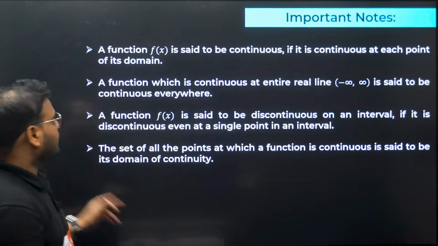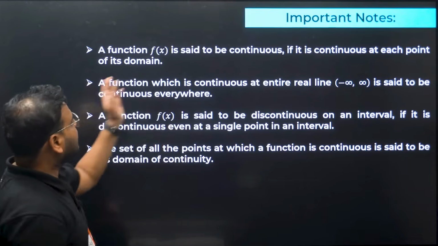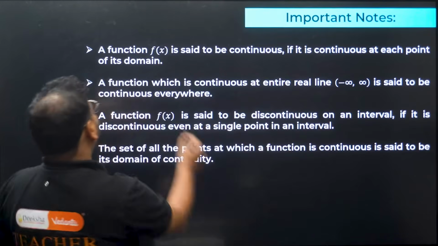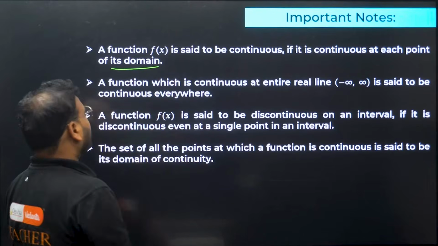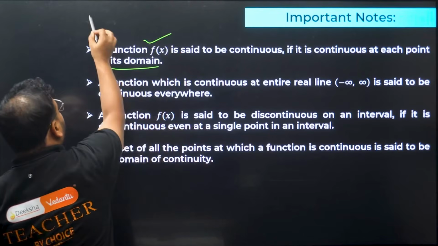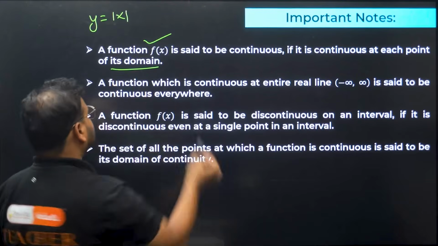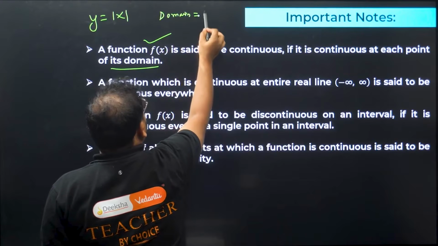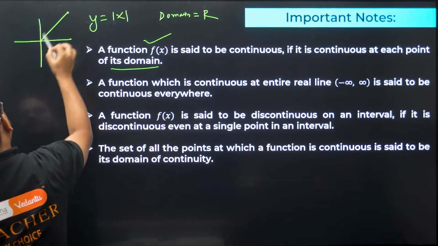Okay, let's move on. Few important notes about continuity. A function f(x) is said to be continuous if it is continuous at each point in its domain, because we're talking about the function itself. For example, I can take y equal to mod x. Is it continuous or not? What's the domain here? The domain is all real numbers, sir. How does the graph look? Have a look, this is my graph.